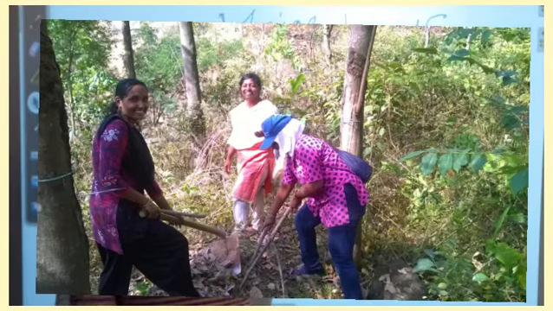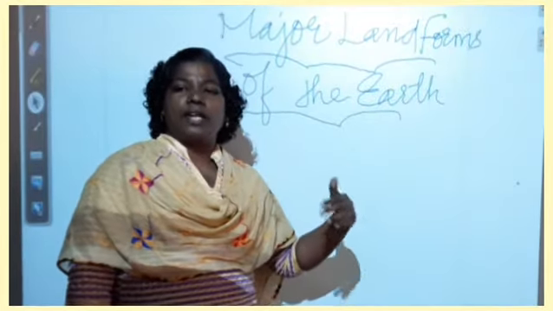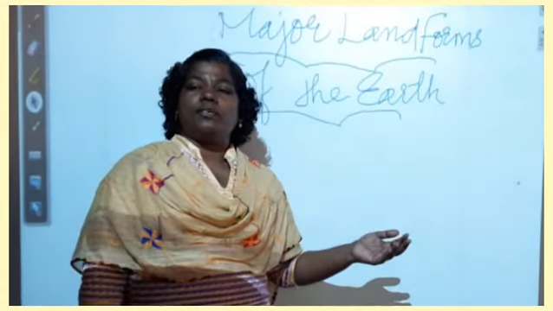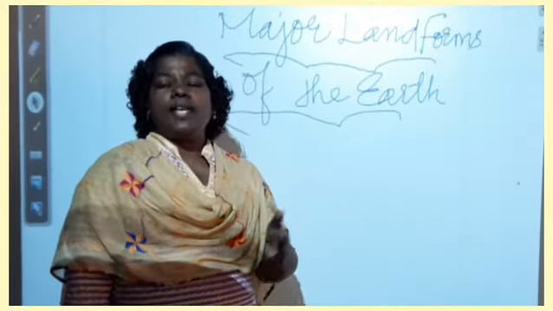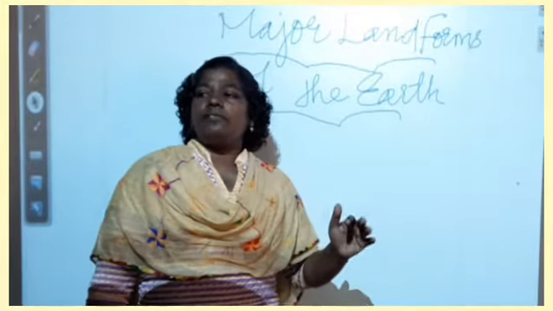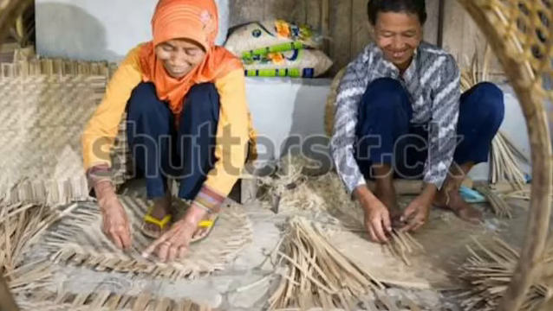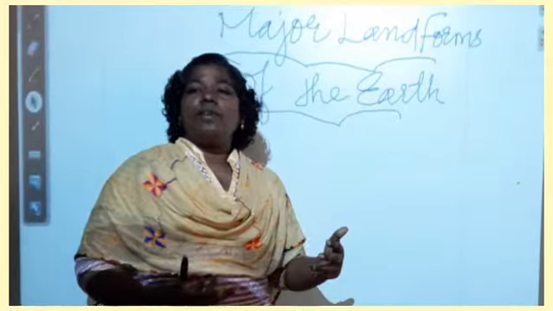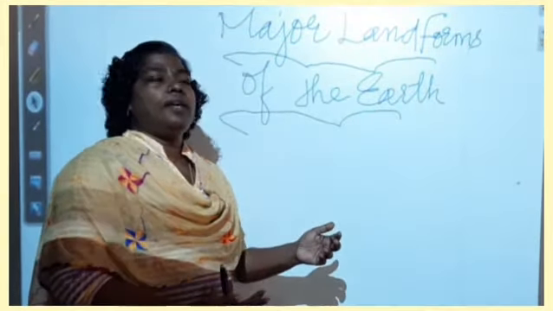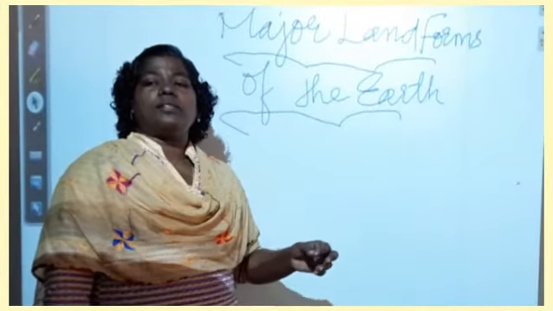Agriculture also is not possible in all places. In the hilly areas, different types of agricultural activities are done, and in the flat areas, different agricultural activities are done. The lifestyle of the people also differs based on the place where they live. Their culture, their lifestyle, their dressing, their way of living, their food styles depend on the landform where they live. Today we are going to learn about the 7 continents.